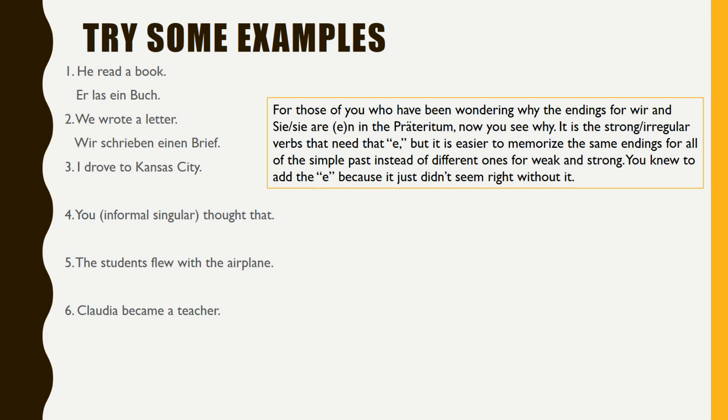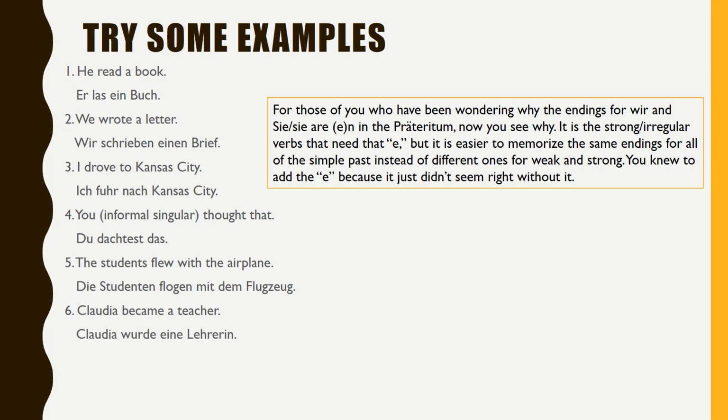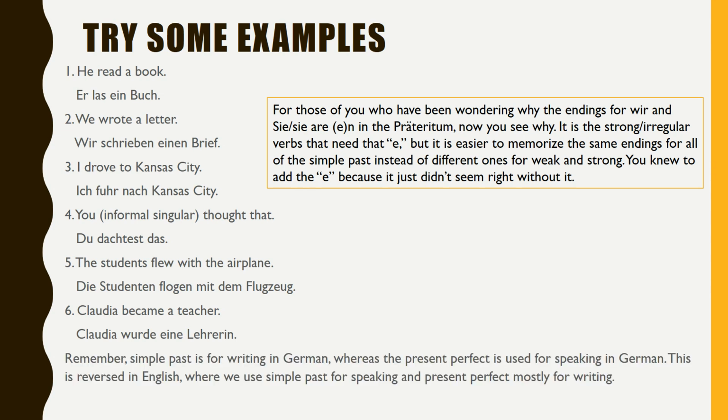The rest of your answers are Ich fuhr nach Kansas City, Du dachtest das, Die Studenten flogen mit dem Flugzeug, Claudia wurde eine Lehrerin. Remember, simple past is for writing in German, whereas the present perfect is used for speaking in German. This is reversed in English, where we use simple past for speaking and present perfect mostly for writing.